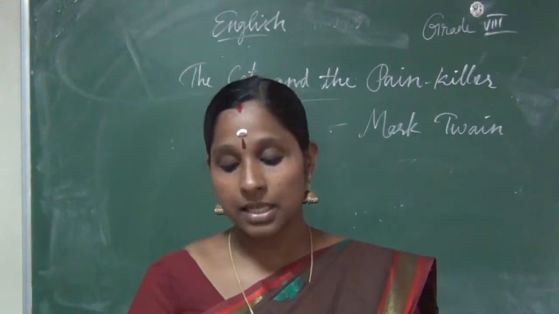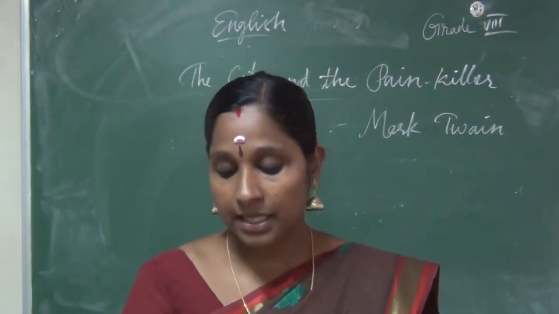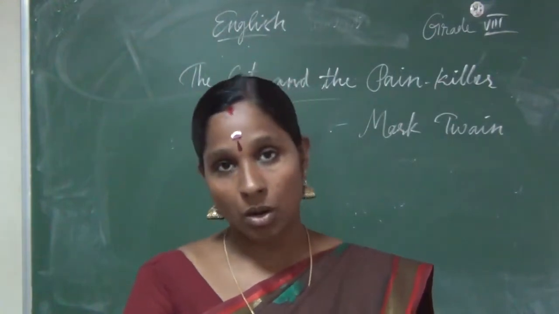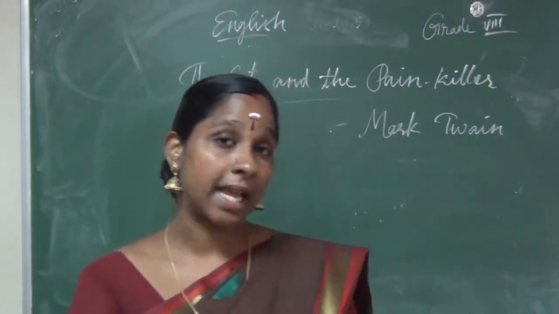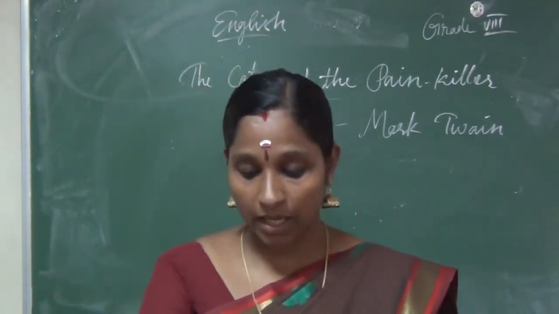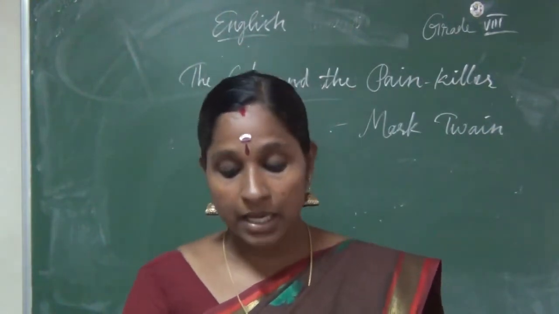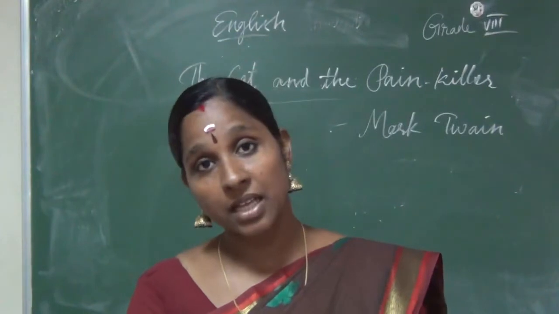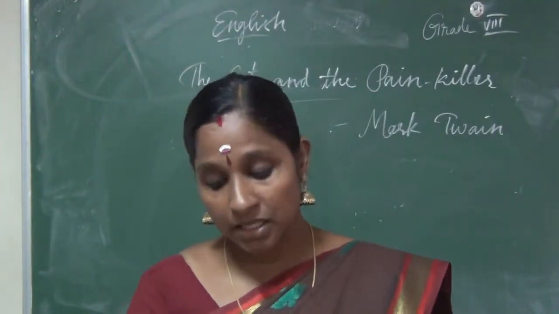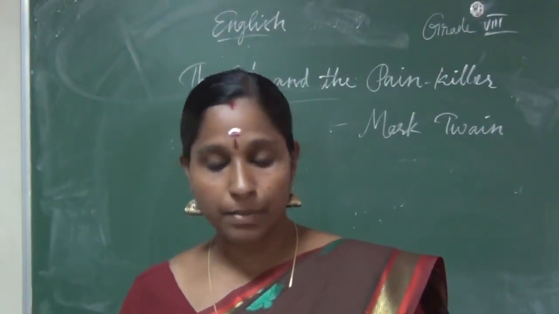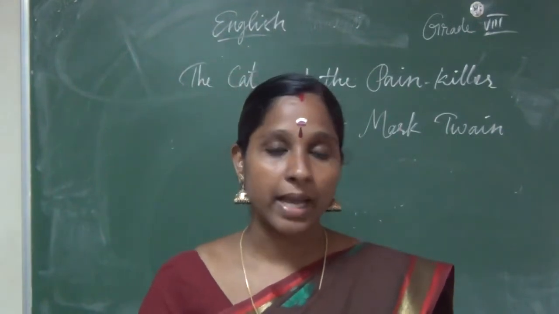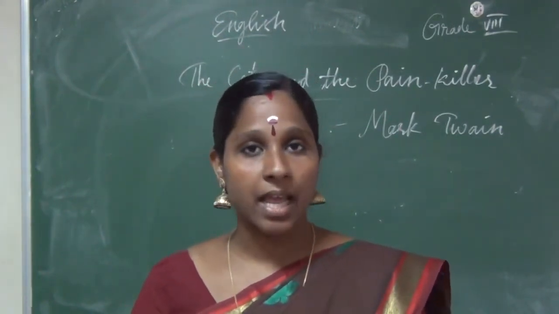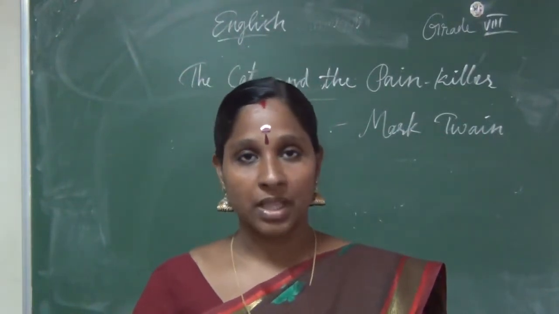See, who's the author? Samuel Langhorne Clemens is the author of this, The Cat and the Painkiller. He was born in the year 1835 and passed away in 1910. He is better known by his pen name, Mark Twain. He didn't reveal his original name, so he is known by his pen name, a fake name.